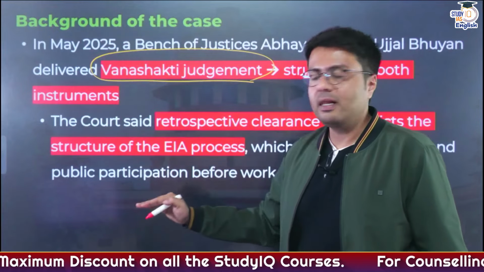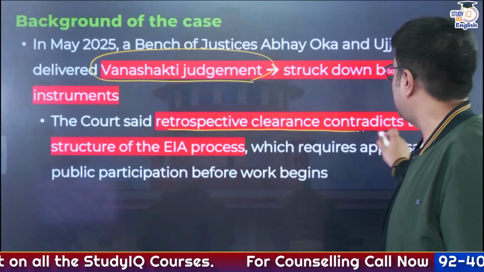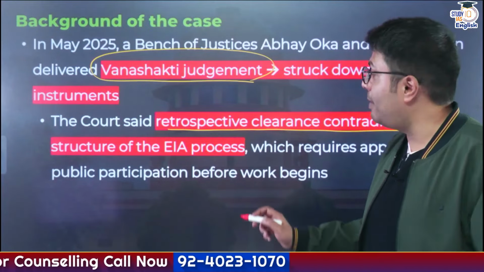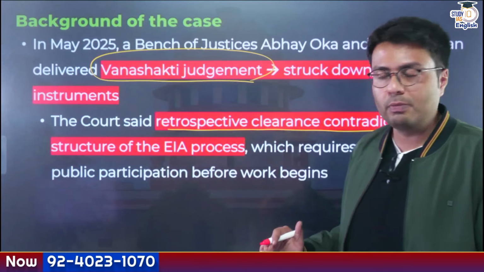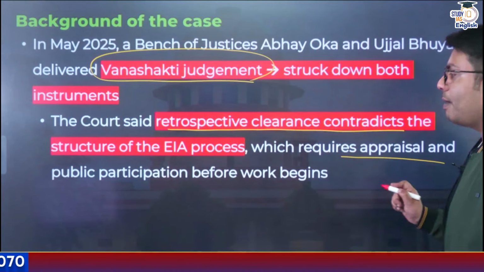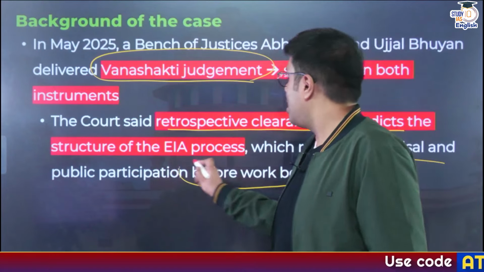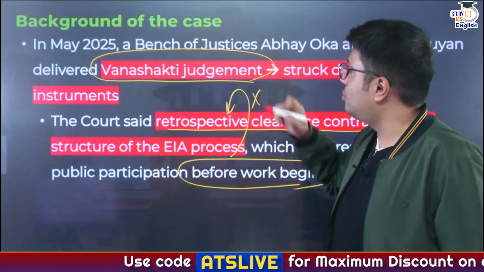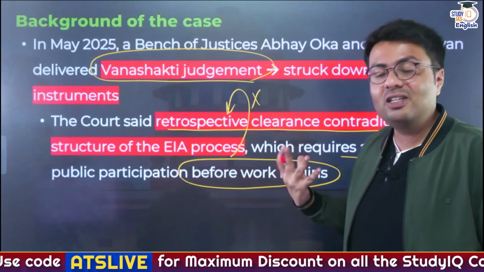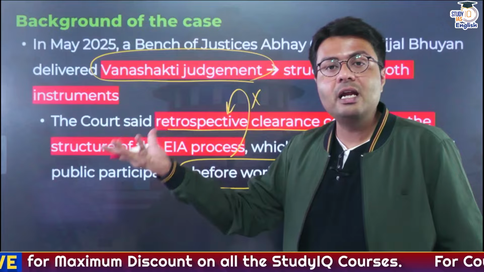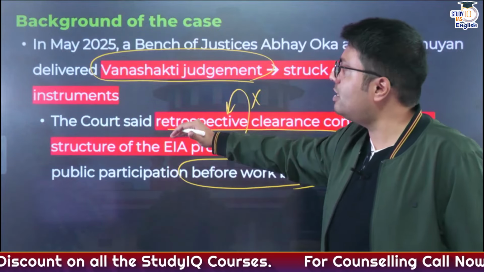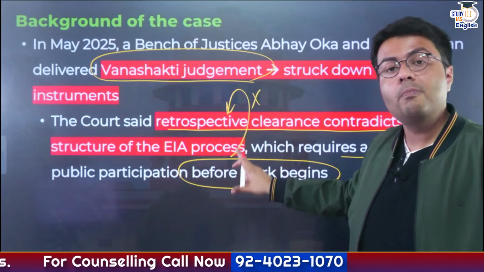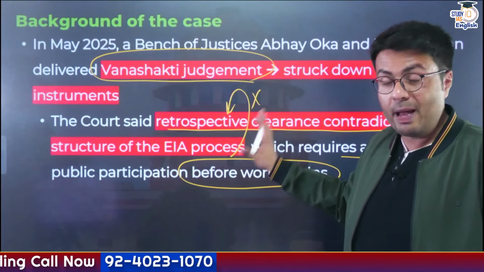And their argument at that time was that retrospective clearances contradict the original aim and approval process that was meant under environmental impact assessment. So it required appraisal and public participation before work began, and this retrospective process of clearances violated the very soul of the process that was environmental impact assessment. So that is why, under the Vanashakti judgment, these two notifications were struck down by a two-judge bench of the Supreme